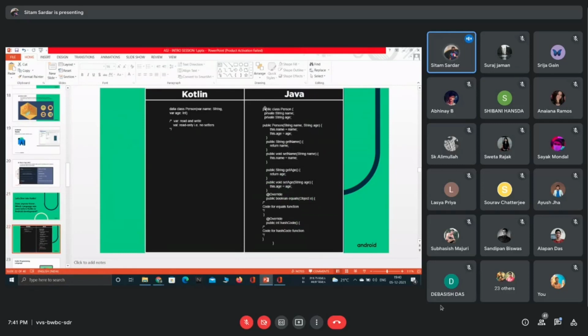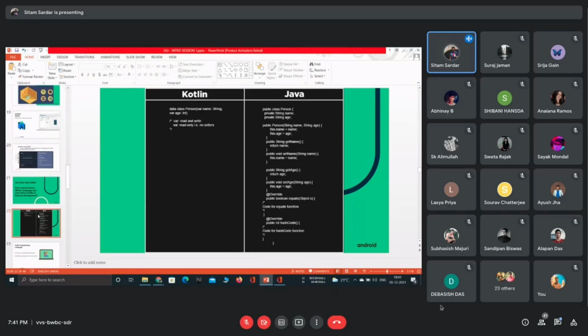Just see, this is a code. It's called a POJO class. So here I have created the code. If you don't know Java, don't think about that. Just watch the length of the code, and the same functionality has been written here in Kotlin, and it's just one line of code. And here is the beauty of Kotlin. It basically reduces all the boilerplate code. So here comes the advantage of Kotlin over Java. So let's start learning Kotlin.